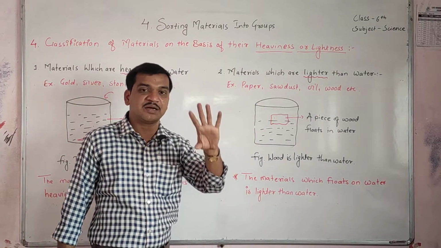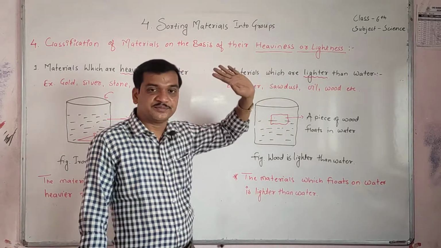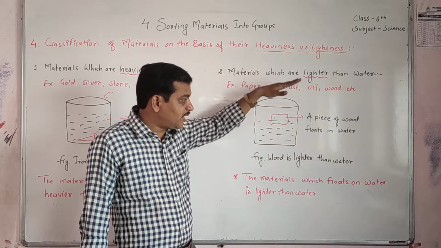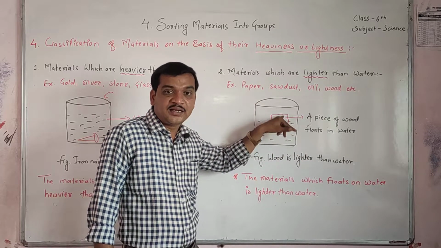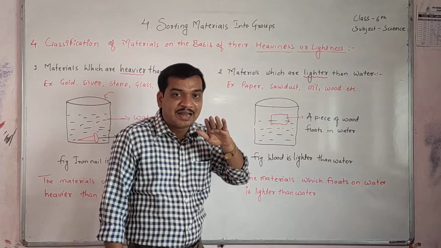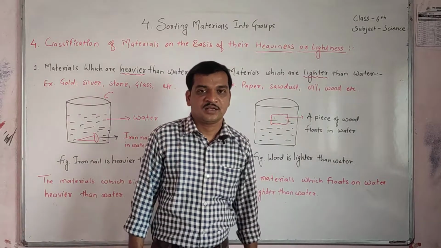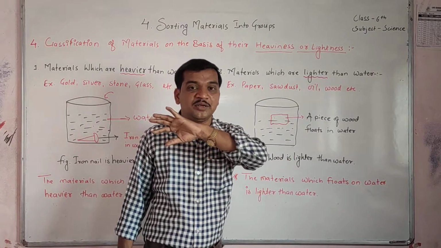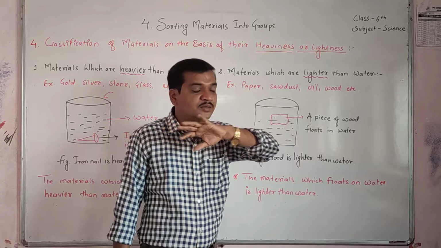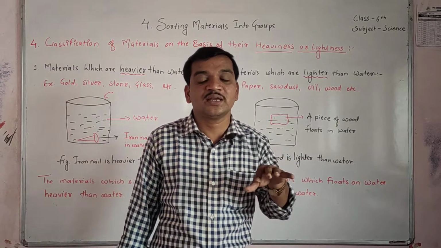You can use paper also, or dry leaves. As soon as you put the lighter material in, it starts floating in water. It may be paper, cardboard, oil, or your wooden block. That material starts floating in water.